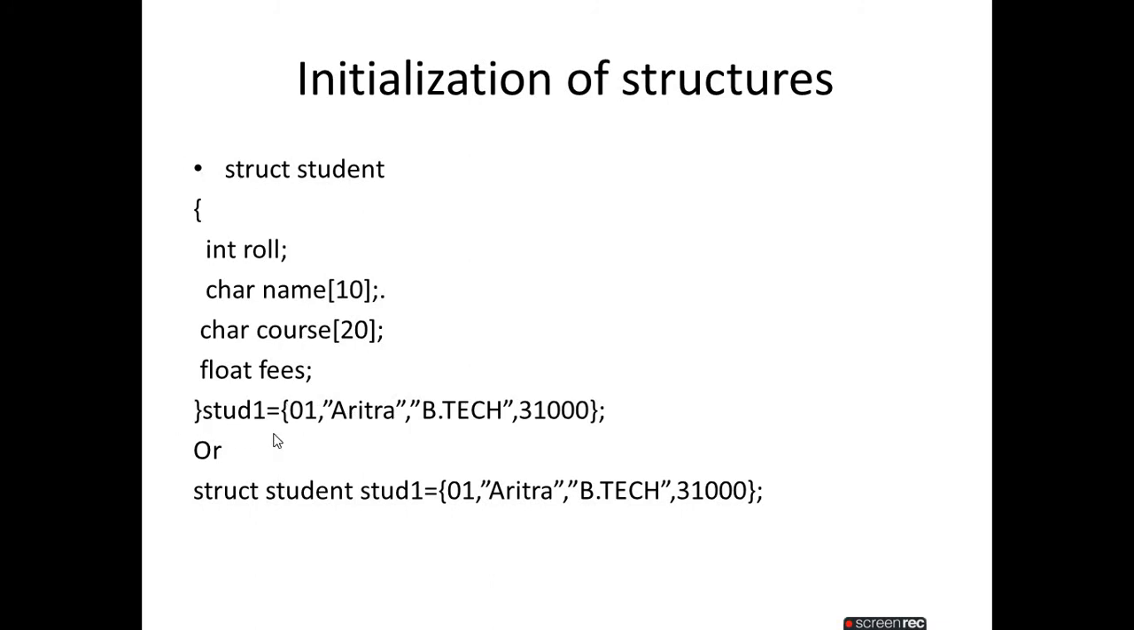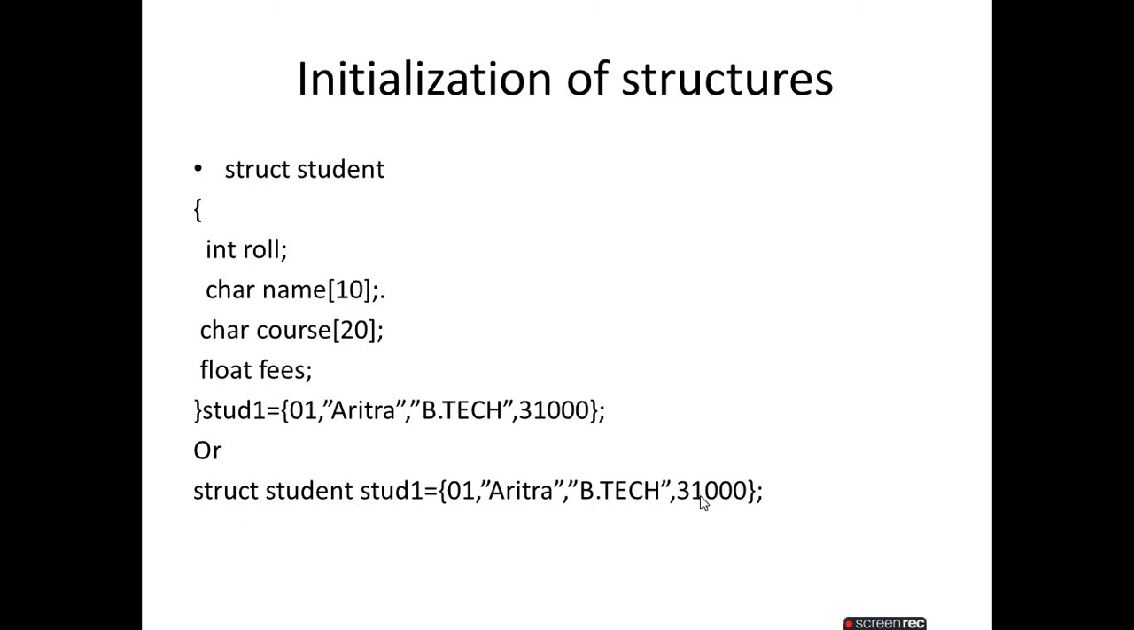So you can also use this: stud1 equals 01, comma, Orithro, which means 01 is the roll number, the name is Orithro, the course is BTech, and the fees is 31,000. Okay. Or you can write it this way: after the semicolon, struct student is completed. And on the next line, you write struct student stud1 equals, and do the same: 01, Orithro, BTech, 31,000.